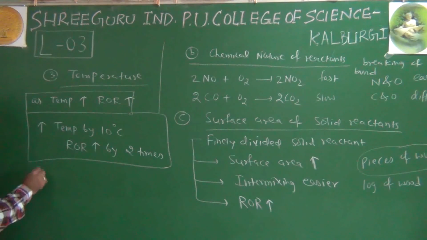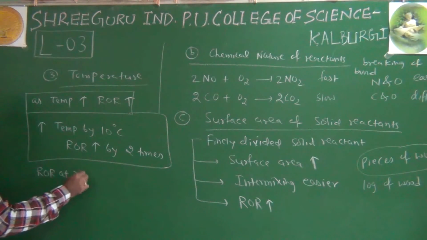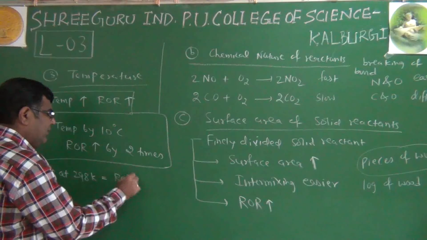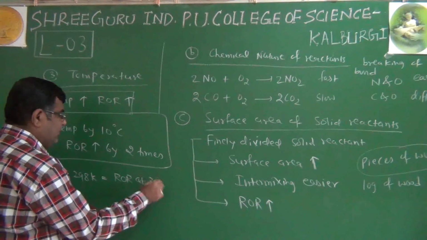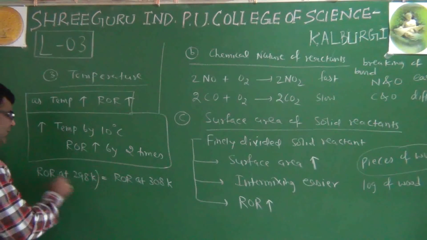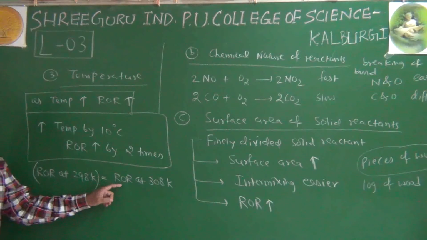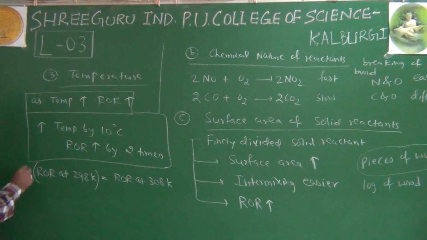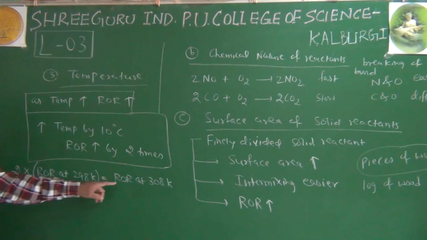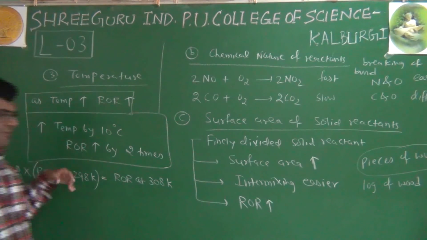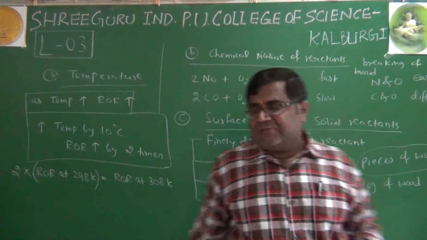It means if we take 298 K as room temperature on the absolute scale, and increase it by 10 to 308 K, then the rate of reaction at 308 K, increasing 10 degrees, nothing but 10 K, is 2 times the rate of reaction at 298 K. This is the general observation; in some cases it may increase by 3 times also.